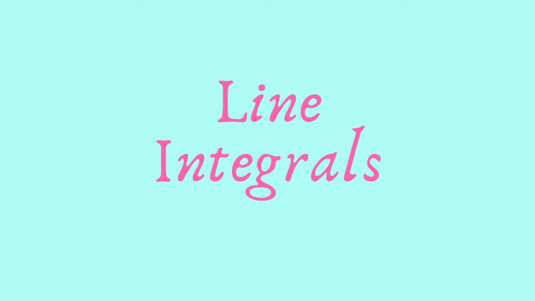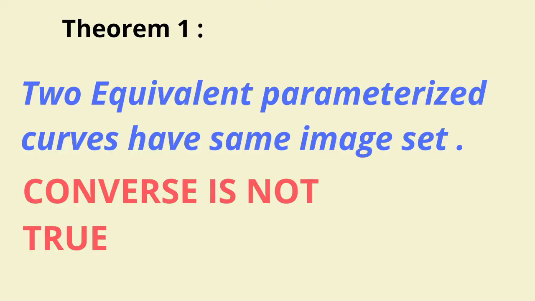Today we will begin with the first theorem in the second unit, that is line integrals. In the previous video, we had seen the statement or the necessary conditions for equivalently parameterized curves. So let us see a theorem based on it. The theorem says two equivalent parameterized curves have the same image set, but the converse is not true.